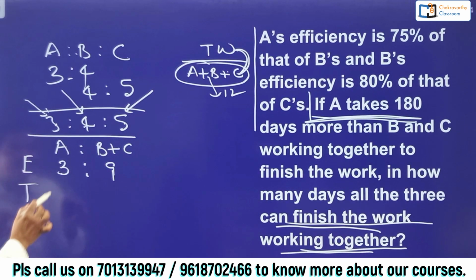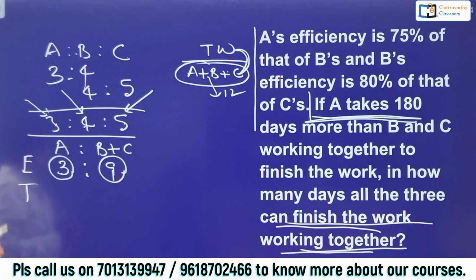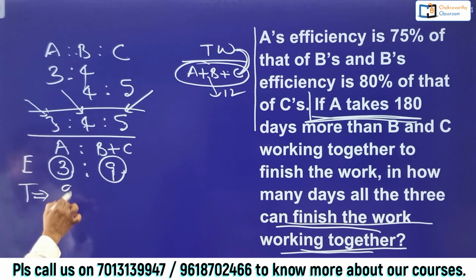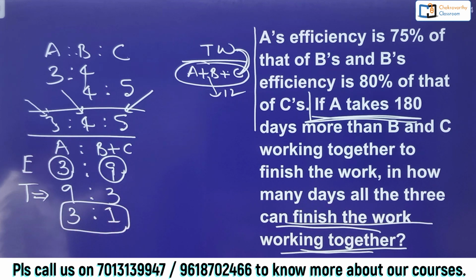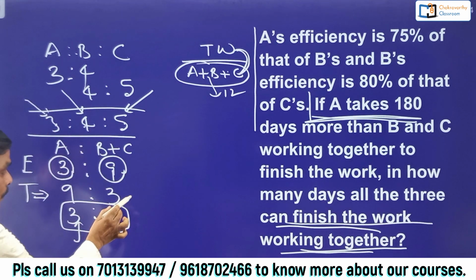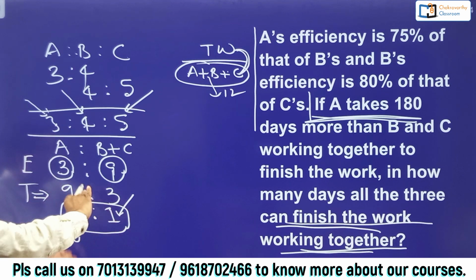That means when A can do 3 units of work in one day, B and C can do 9 units of work per day. When you have converted that ratio to time ratio, it becomes 9:3, or 3:1. What do you mean by 3:1? It is time ratio. That means to complete the work, if A takes 3 days, B and C together take only 1 day. Now you got the idea why I have converted this one to time?